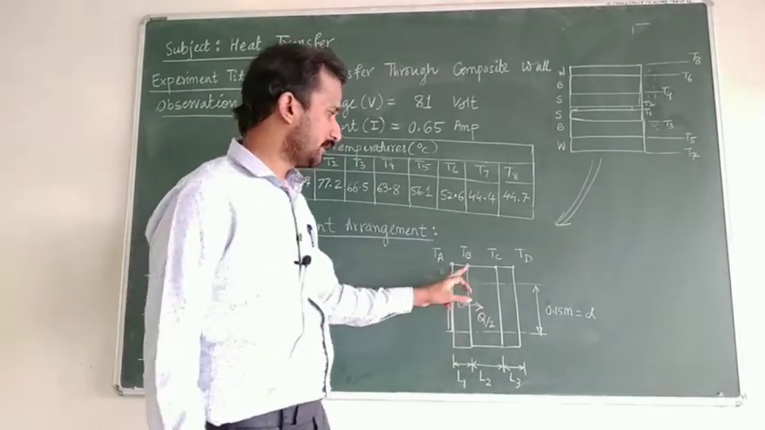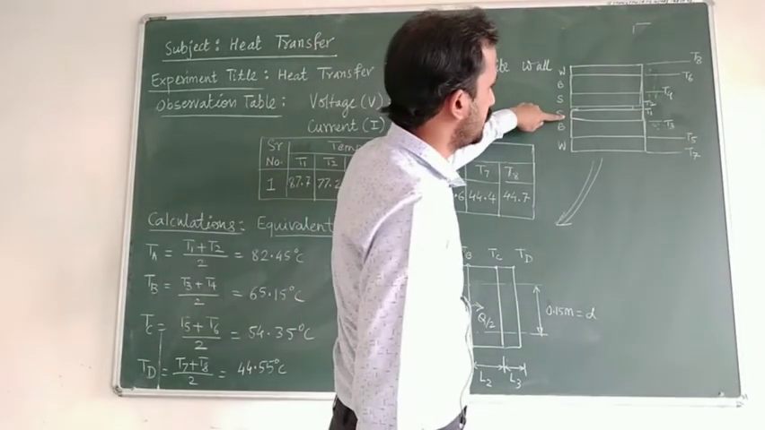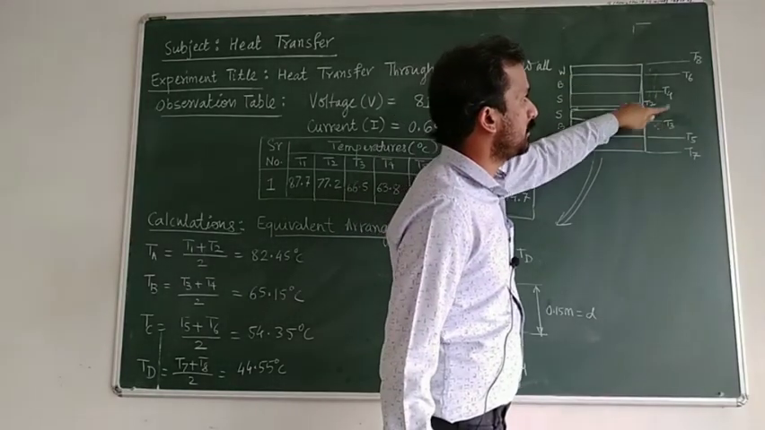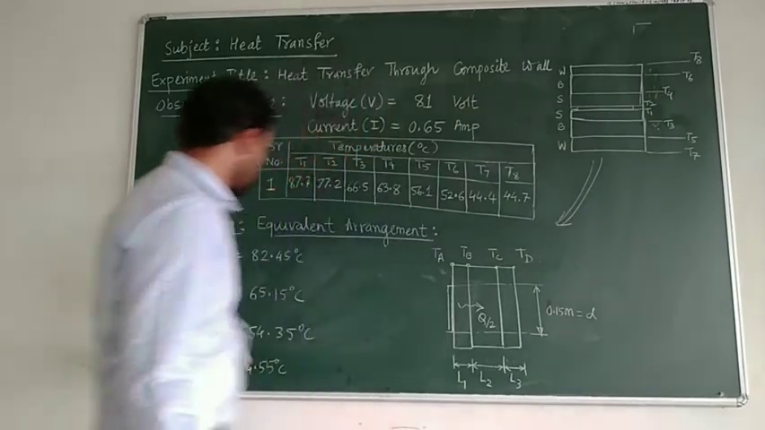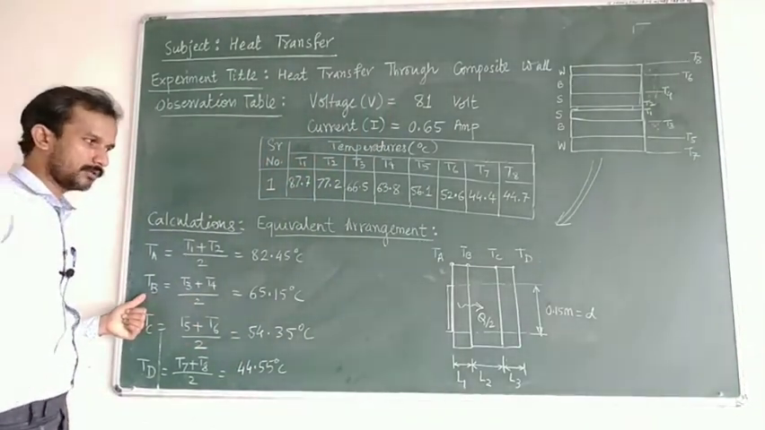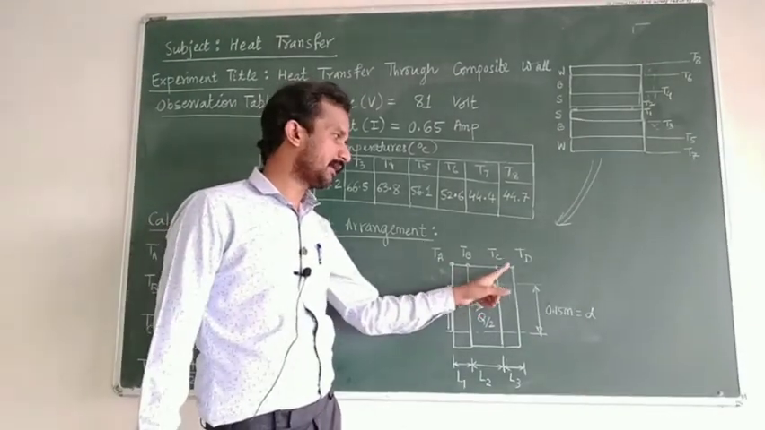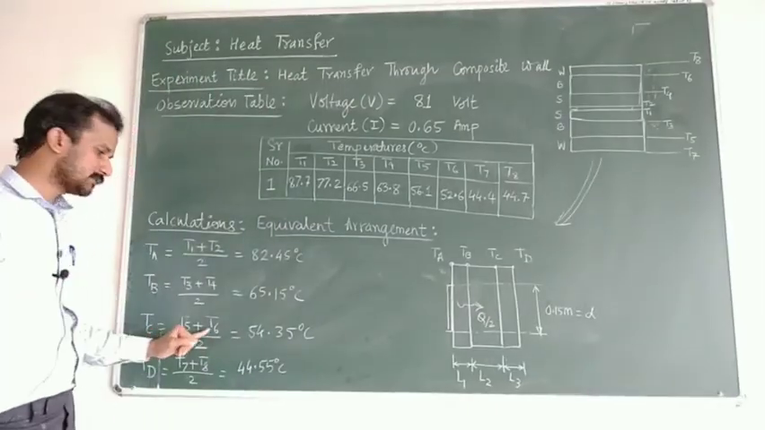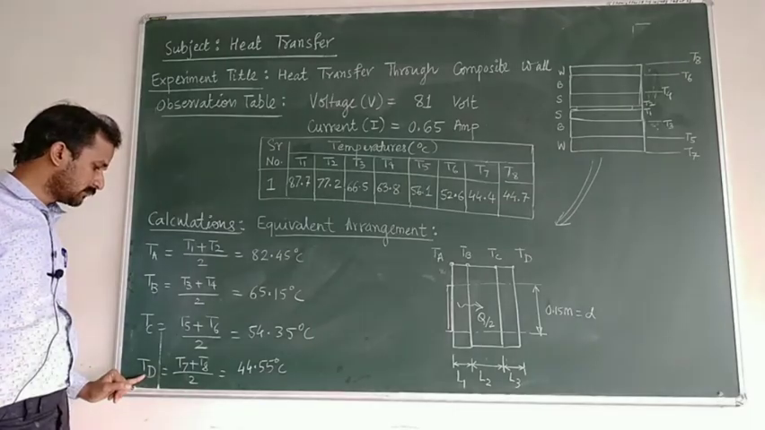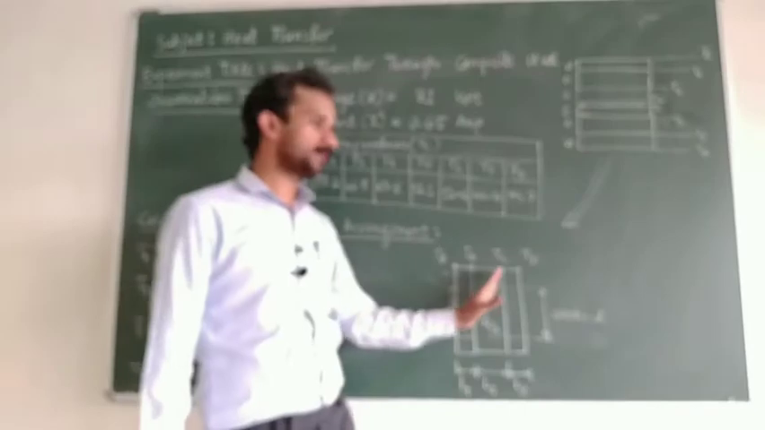Similarly, we will take TB. TB is what? Steel and bakelite. This is T3, steel and bakelite, and this is T4. So T3 plus T4 by 2 gives you TB. So this is the equivalent or average temperature between steel and bakelite. Similarly, TC and TD are obtained like T5 plus T6 by 2 and T7 plus T8 by 2. So these are the four temperatures available at each section now.